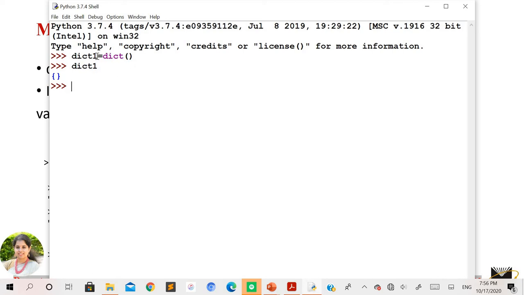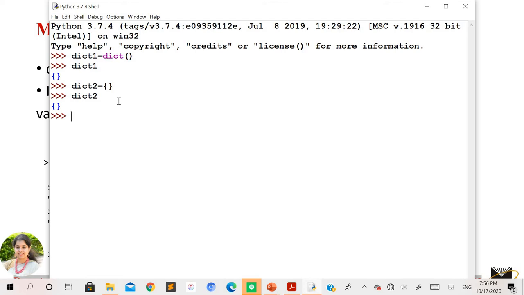The syntax is the name of the variable, followed by equal to, followed by the constructor name dict and parentheses. The other way is here, I'll take it as dict2. In this case you can simply take the curly braces. This is also a method to create dict2 as a dictionary variable. If you want to check, type dict2 and press enter. Again it shows empty curly braces, indicating that dict2 is also a dictionary variable.